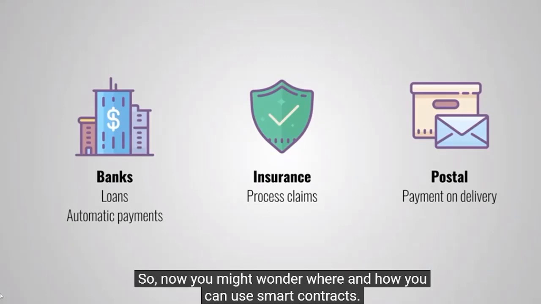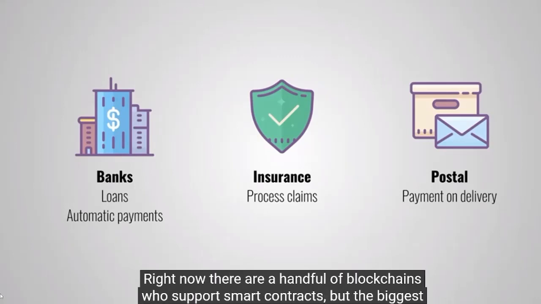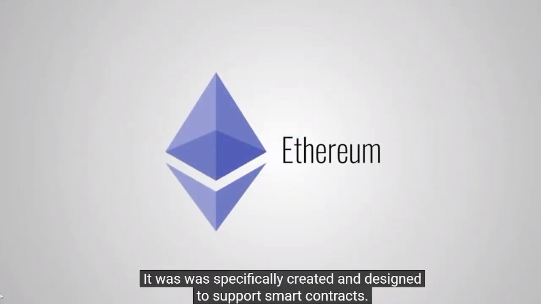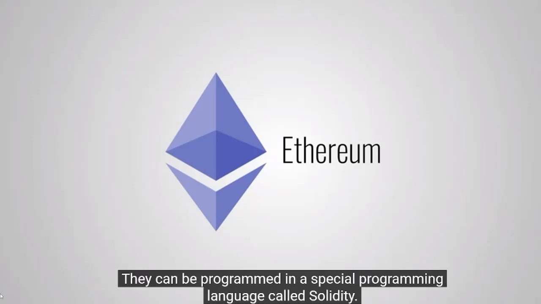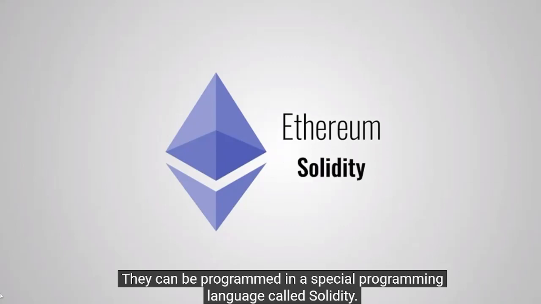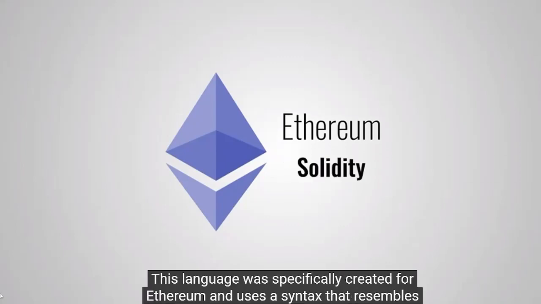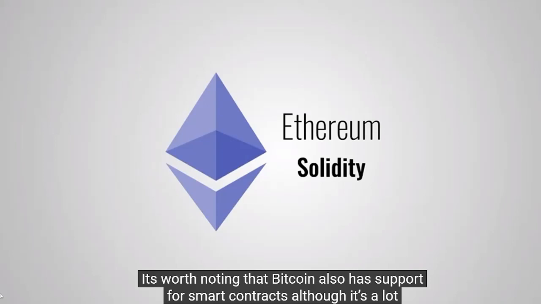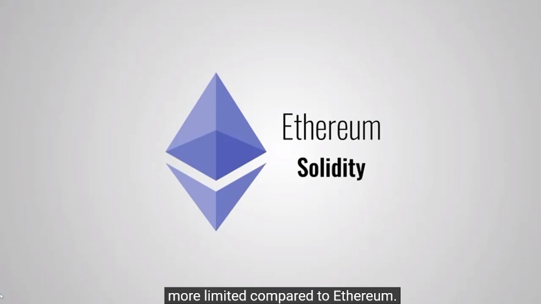So now you might wonder, where and how can I use smart contracts? Well, right now there are a handful of blockchains who support smart contracts, but the biggest one is Ethereum. It was specifically created and designed to support smart contracts. Smart contracts can be programmed in a special programming language called Solidity. This language was specifically created for Ethereum and uses a syntax that resembles JavaScript. It's also worth noting that Bitcoin also has support for smart contracts, although it's a lot more limited compared to Ethereum.